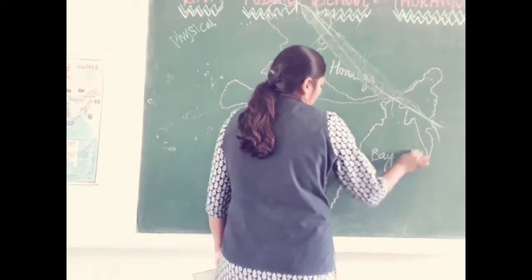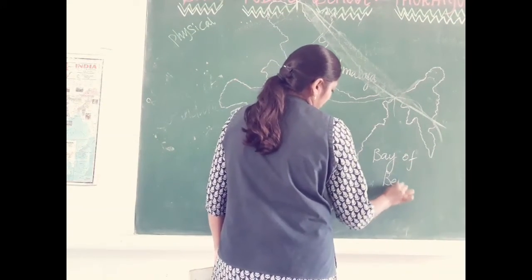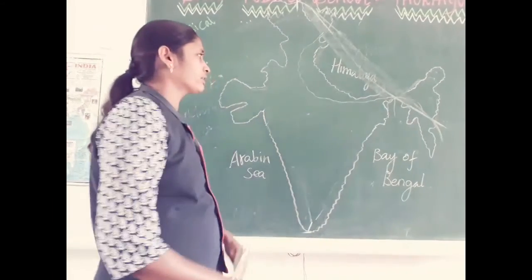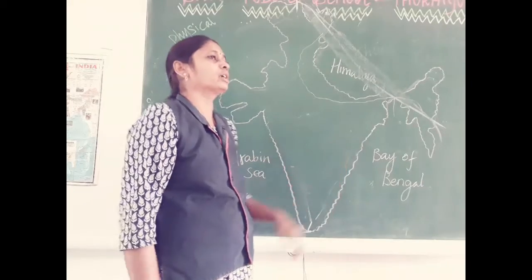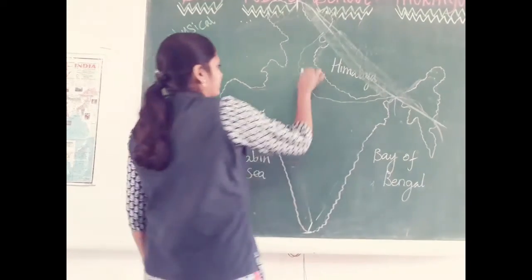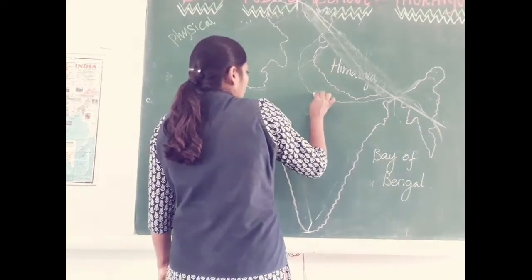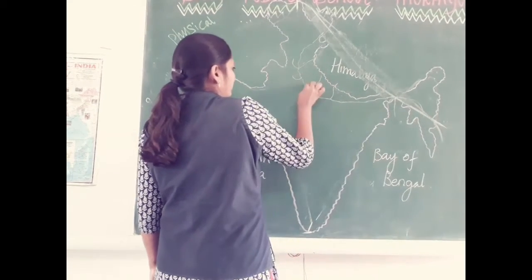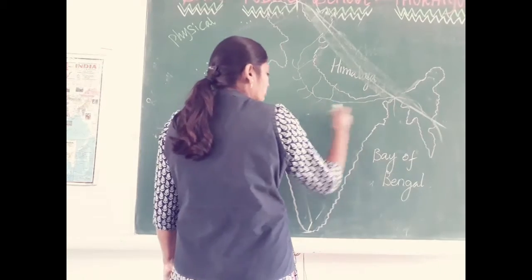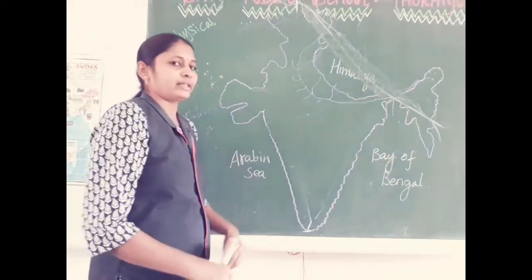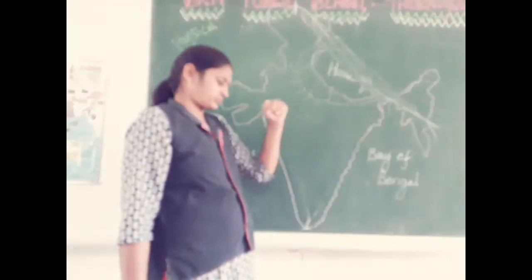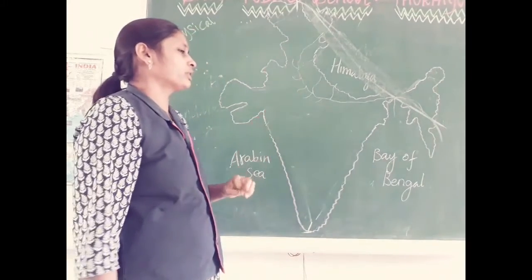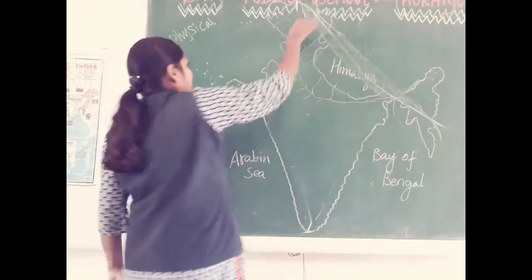The Ganga is the national river of India, you know very well. Ganga and its tributaries like Yamuna, Gomati, Son, many small rivers originate and merge into the Ganga river, and at last it meets the Bay of Bengal. So Ganga is one of the important rivers, and then the Indus river.